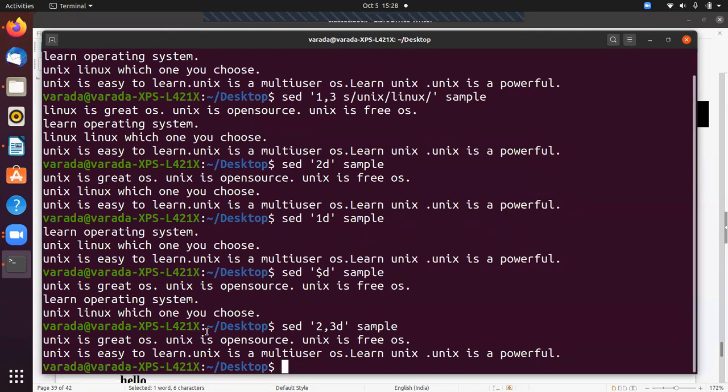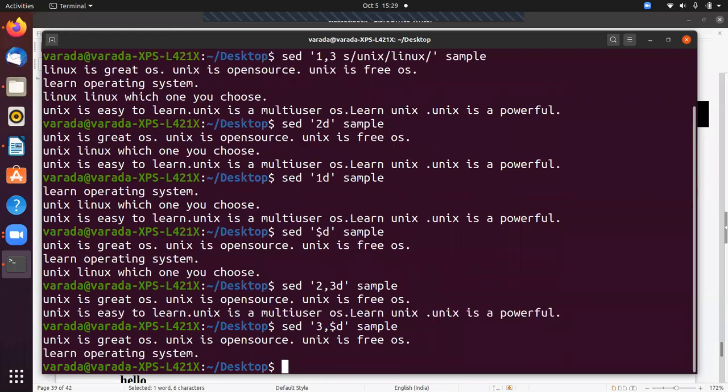Okay, to delete from the nth to the last line. For example, I want to delete all the lines from the third line. So how? sed 3,$D, from the third line to the ending, last line. How can we identify the last line? $D, and the file name is sample. Now all the lines from the third line are deleted, so the third to last line will be deleted, and it displays the remaining lines in the file.